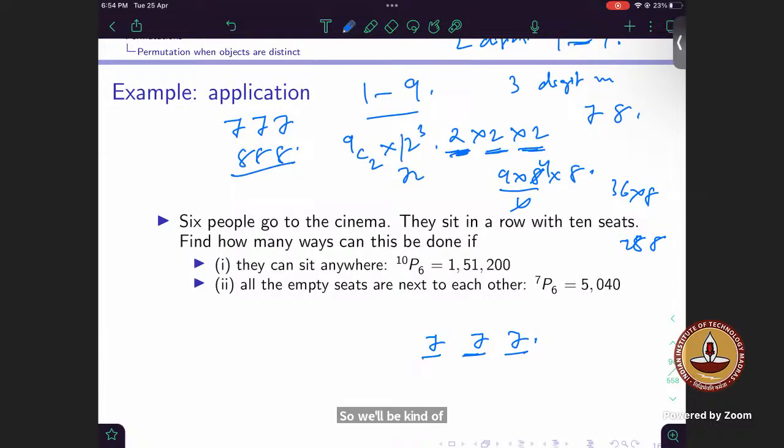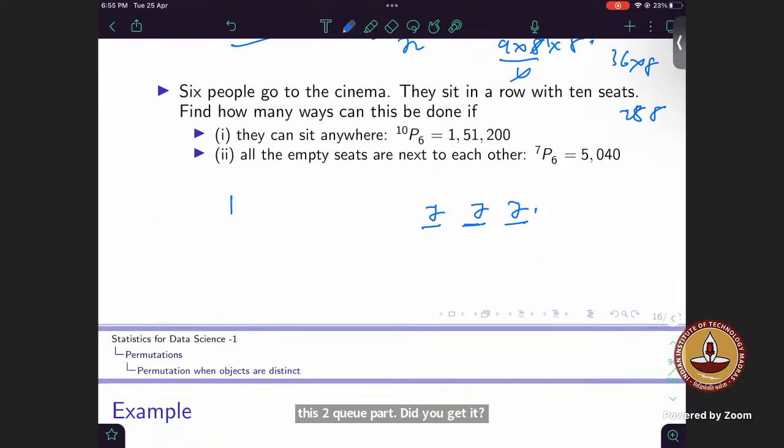Whoever was saying this 2 cube part, did you get it? No, sir. Can you explain it? Let's say, for example, I'll do it with 1 and 0, I think that is the best way people understand. Let's say there are 2 digits, 1 and 0, and you have to make, let's put it 2 only. So what are the possible ways you can make it?